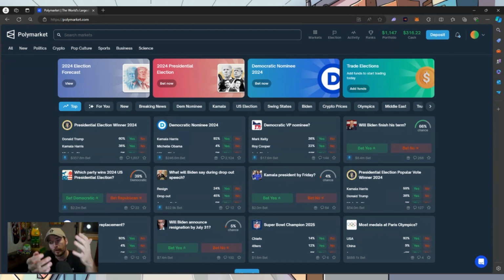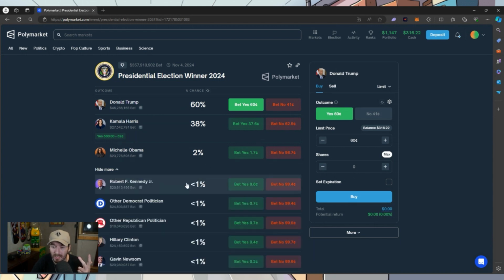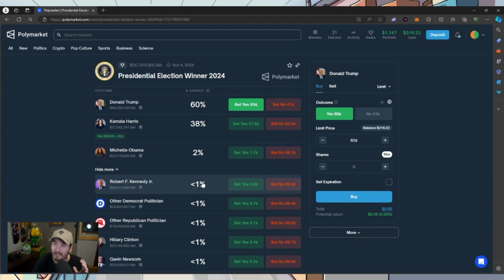So if we wanted to dive in and just take a look at who we think is going to win the presidential election, you can see we got Donald Trump at a 60% chance, Kamala Harris at a 38% chance, and then Michelle Obama at a 2% chance, and a variety of others that are under 1%. Now, this is where prediction markets get interesting.